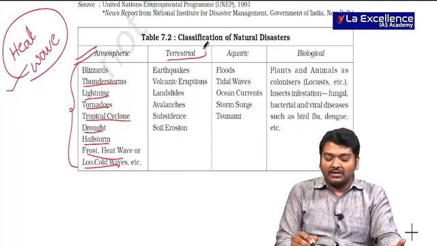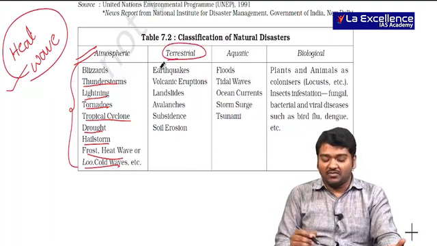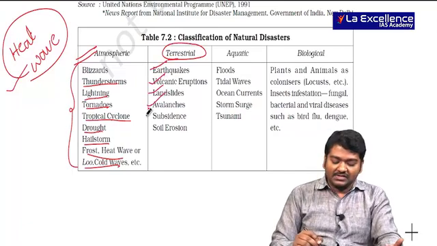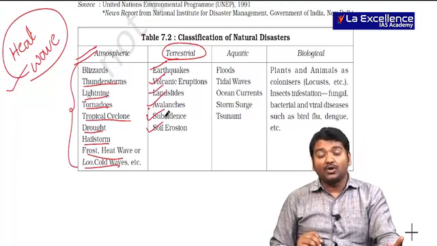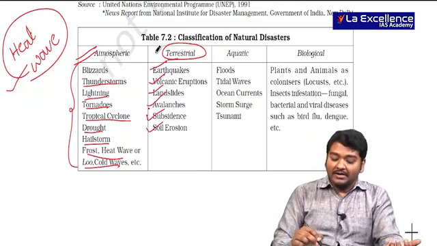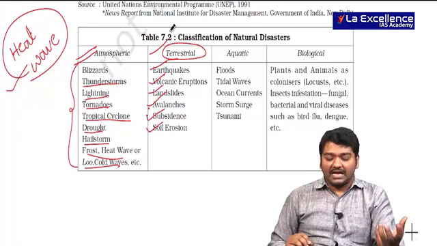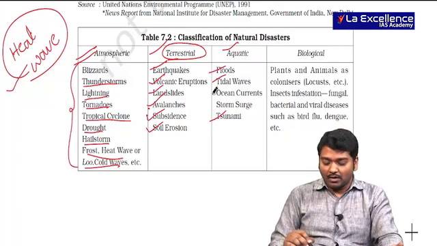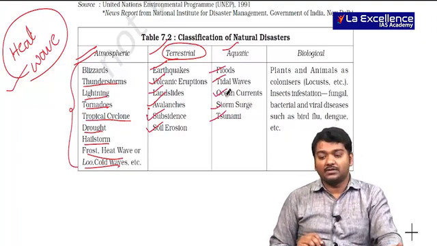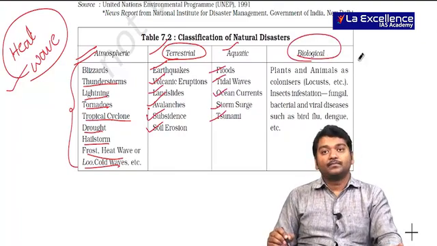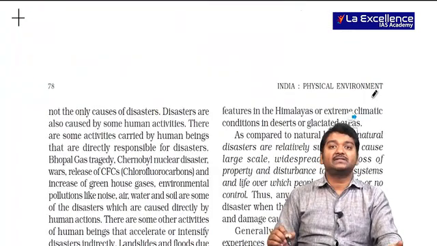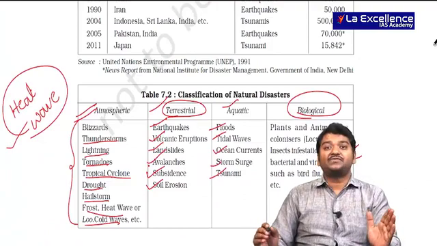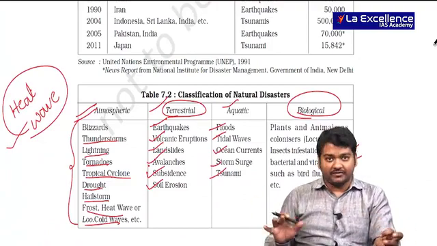Then I need to talk about the terrestrial. Because of plate movements, we see earthquakes, volcanic eruptions, landslides, avalanches, subsidence, soil erosion. All this is part of terrestrial disasters as well. Aquatic: floods, tsunami, tidal waves, ocean currents, storm surge. Biological: infection and diseases also lead to this, right? So with disasters, first we need to understand what all forms part of disaster.